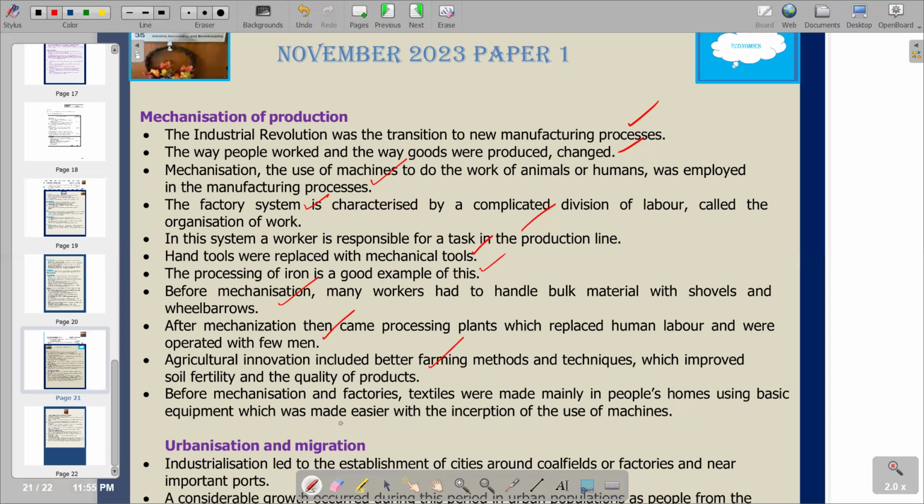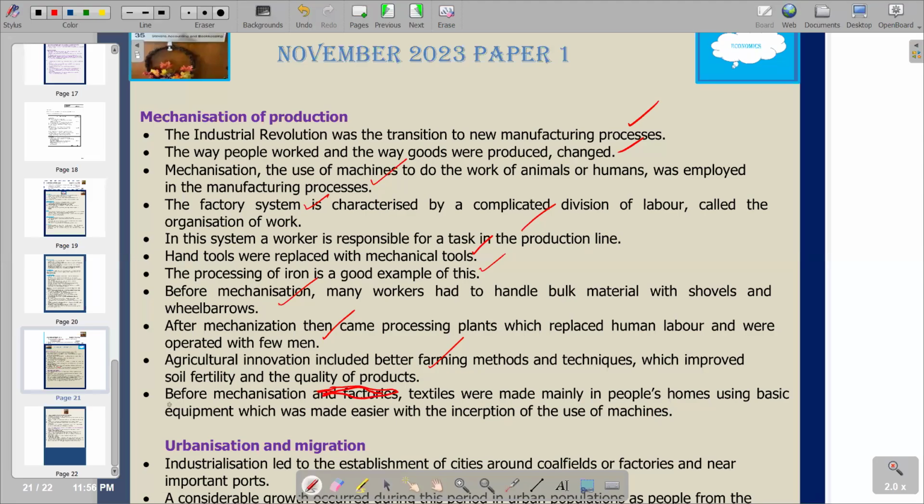Then, before mechanization, textiles were made mainly in people's homes using basic equipment, which was made easier with the inception of the use of machines. So this is the last point that we have on the mechanization of production.